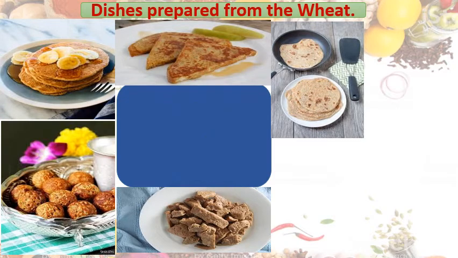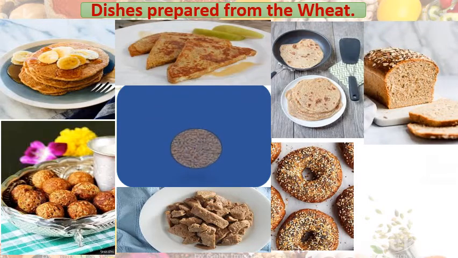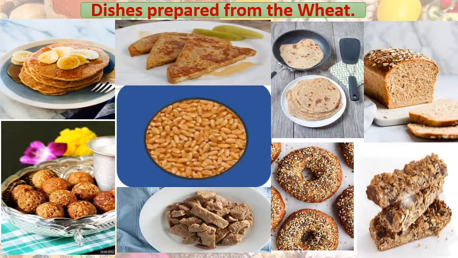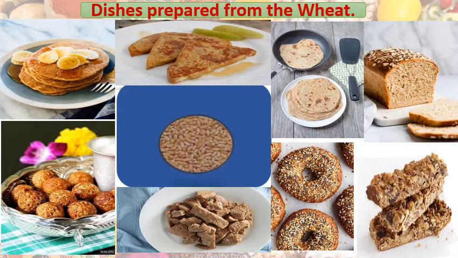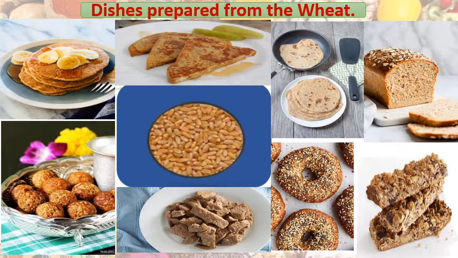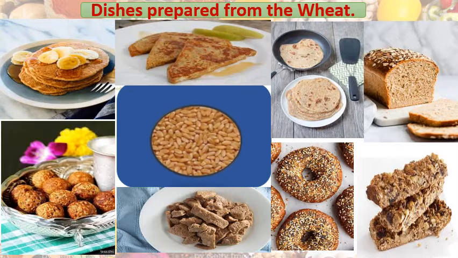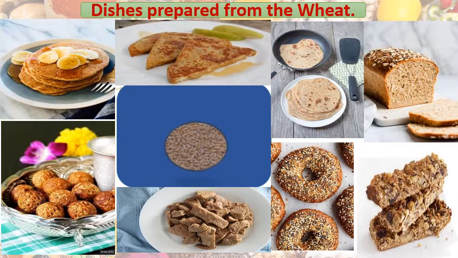These are rotis or called chapatis, donuts, and this is sliced pav made from wheat. We make pav from maida also. This is a special one made from wheat, and this is also a sweet dish using wheat flour and some dry fruits, correct? Yes, dear students, we can make different types of dishes from only one ingredient. Got this? This is called variety.